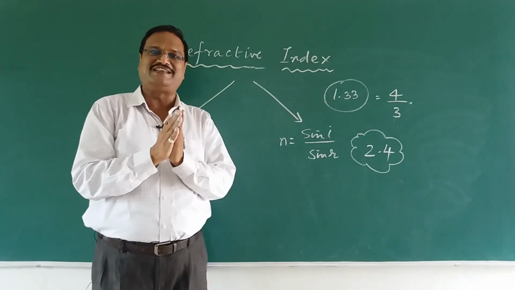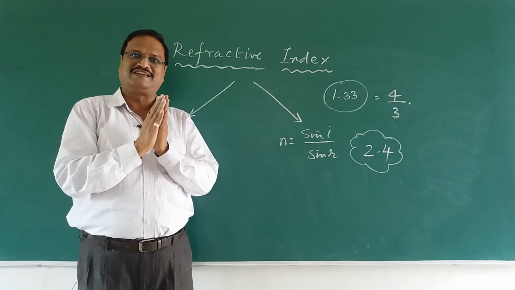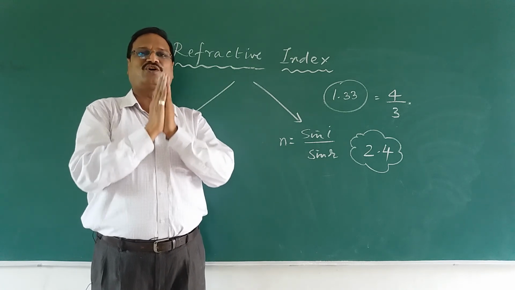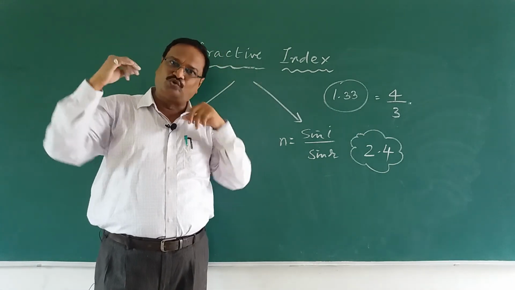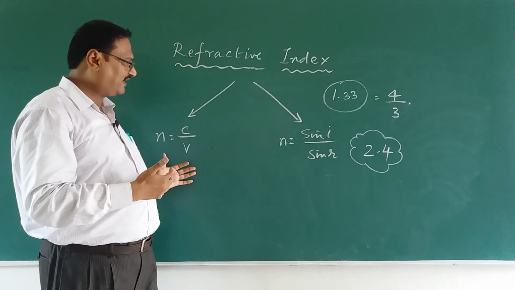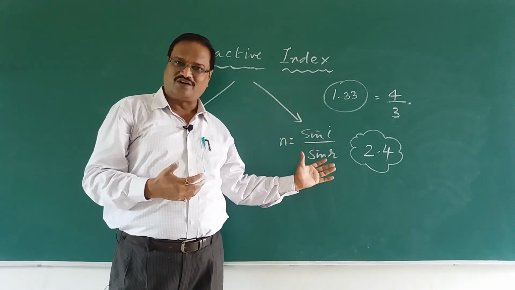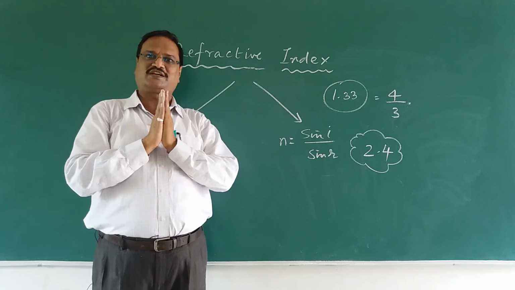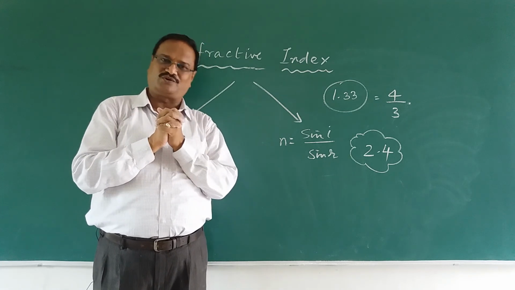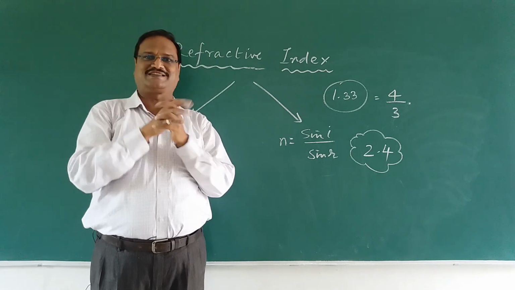This bending ability of the medium to the light, that is called refractive index. It can be defined in two ways, either velocity of light or angle of incidence and refraction. Okay, from that we can find it out. I hope you understand. Still, if you have doubt, please contact me. Thank you so much.